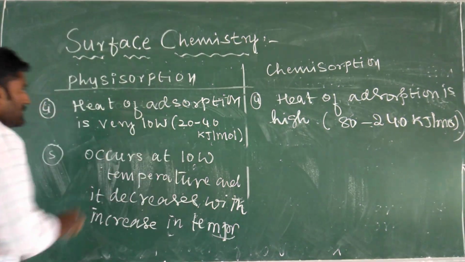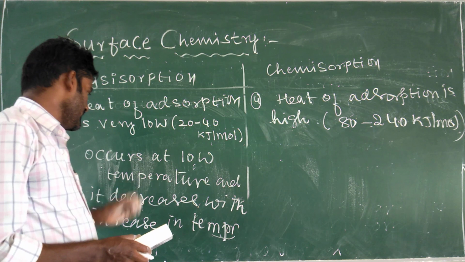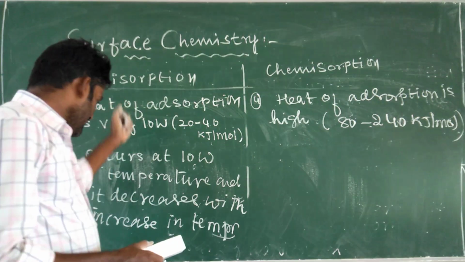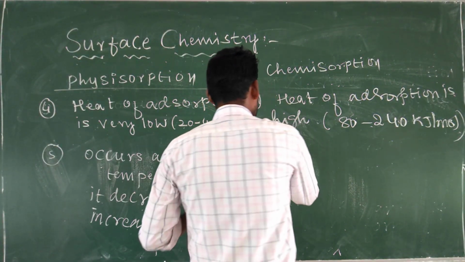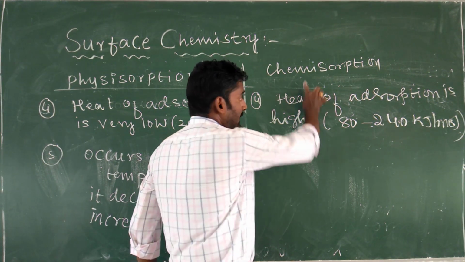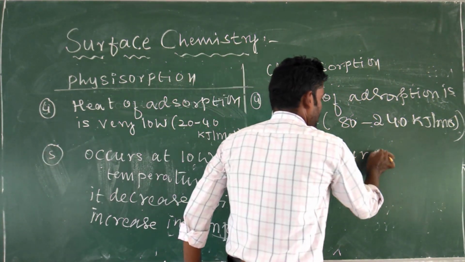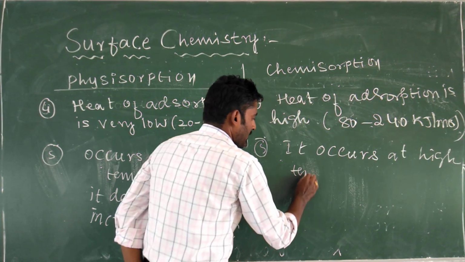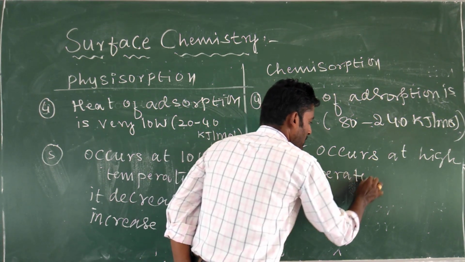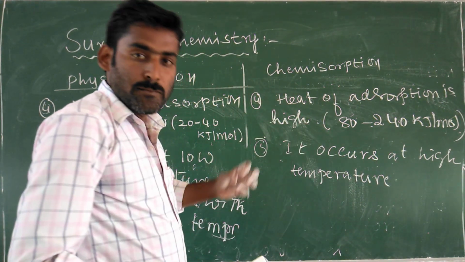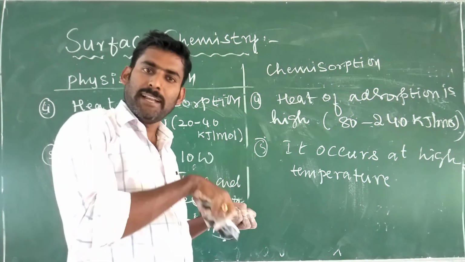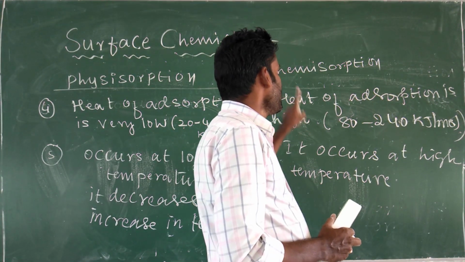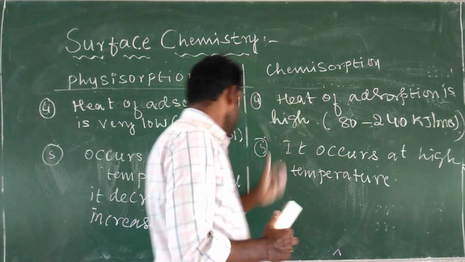So that means physical adsorption always takes place at a low temperature, but when the temperature increases, physical adsorption decreases. Chemical adsorption occurs at a high temperature. So that means to form strong chemical bonds between adsorbent and adsorbate, temperature should be very high. At very high temperature, chemical adsorption takes place.